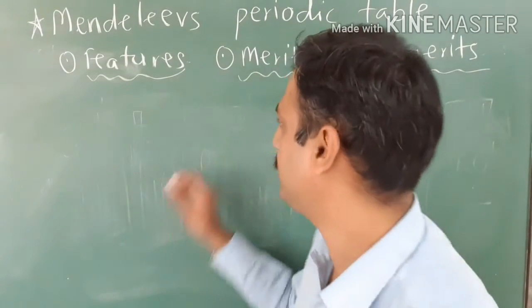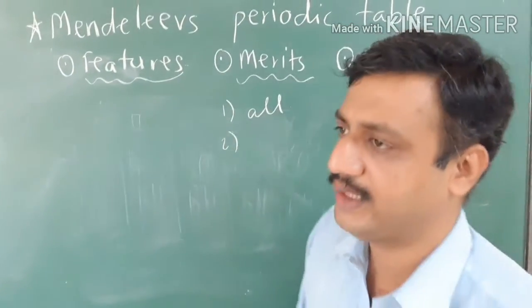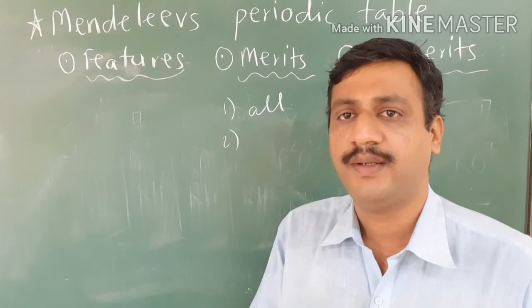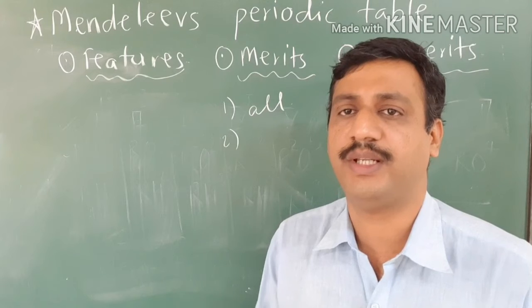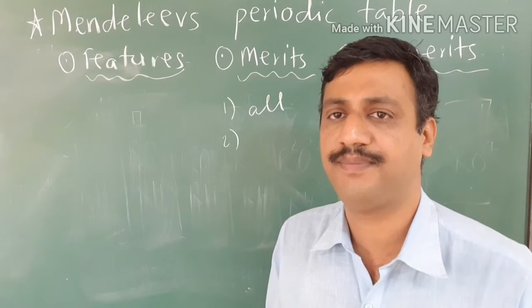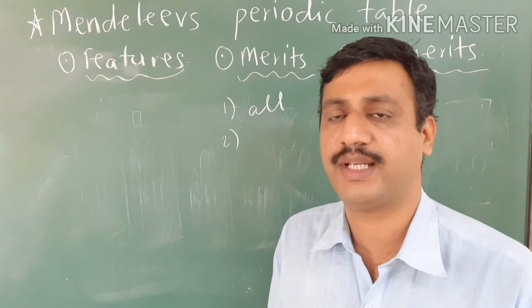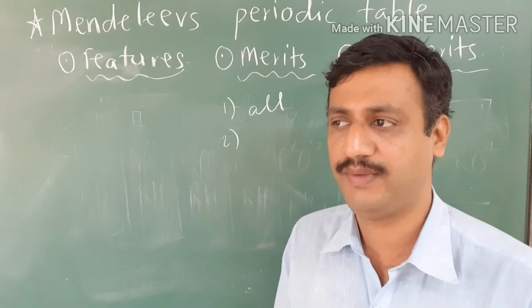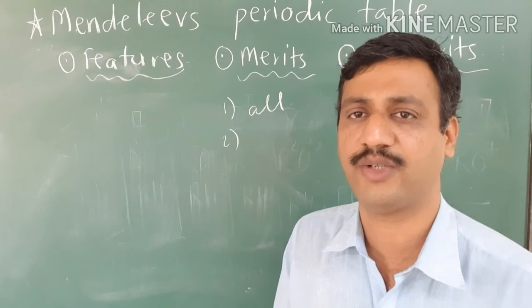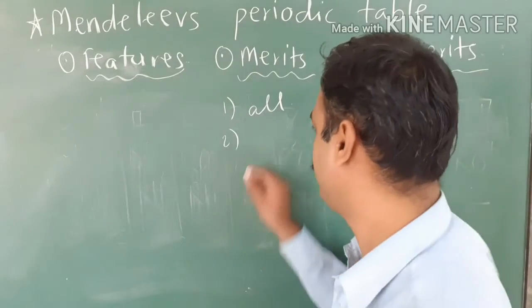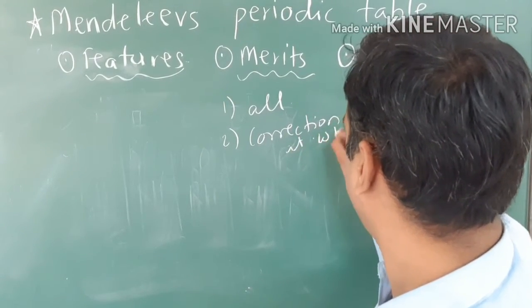So the first feature is that all elements were considered by Mendeleev. The second thing is that Mendeleev corrected the atomic weights of a few elements. For example, beryllium, silver, gold, platinum, indium, their atomic weights were corrected by Mendeleev. The atomic weights of these elements were not that accurate, but the correction in atomic weight was carried out by Mendeleev.